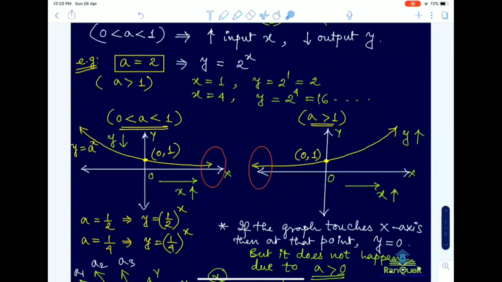Yes, sir. So that is why in both the cases, here as well as here, these two graphs will not go below the x-axis. It will always be above the x-axis in both the cases. Is that clear? Because above the x-axis, the value of y is positive. So that is why it will not go below the x-axis. It will always be above. Tell me any confusion up to this.